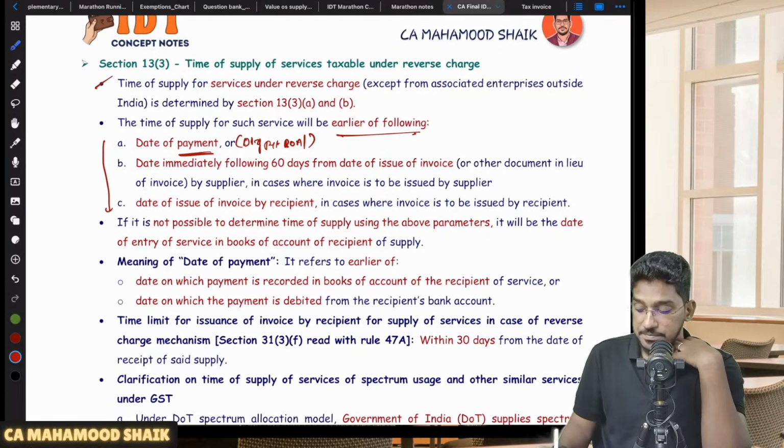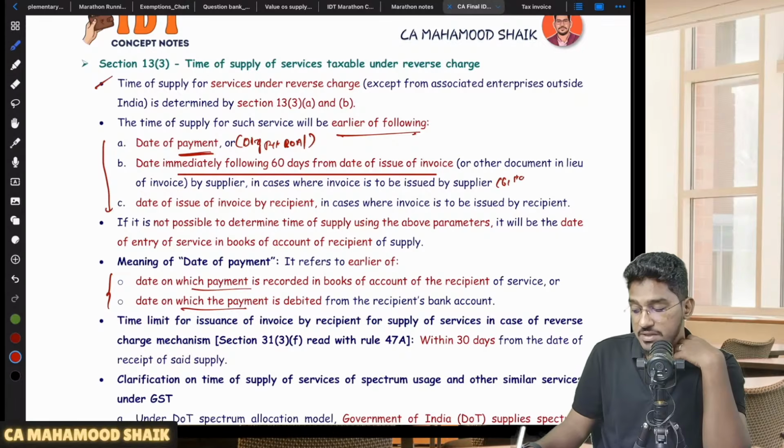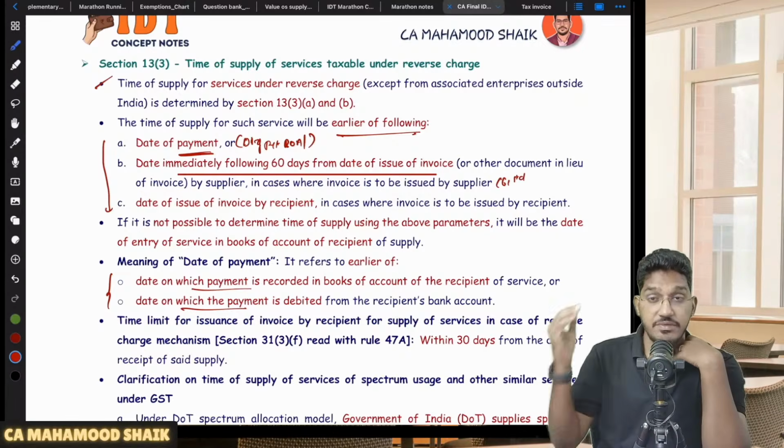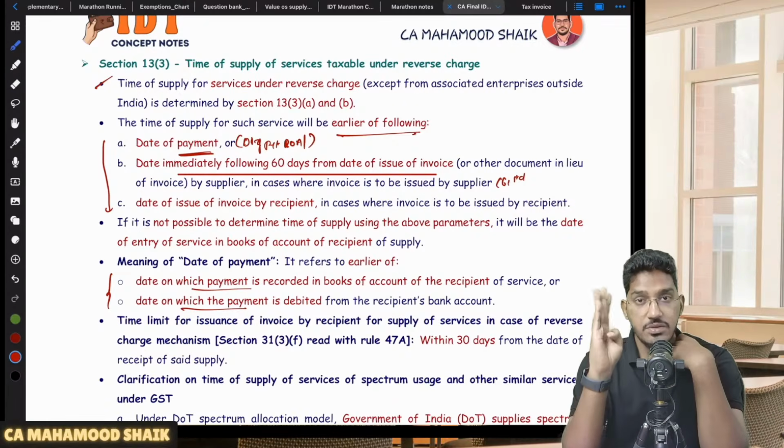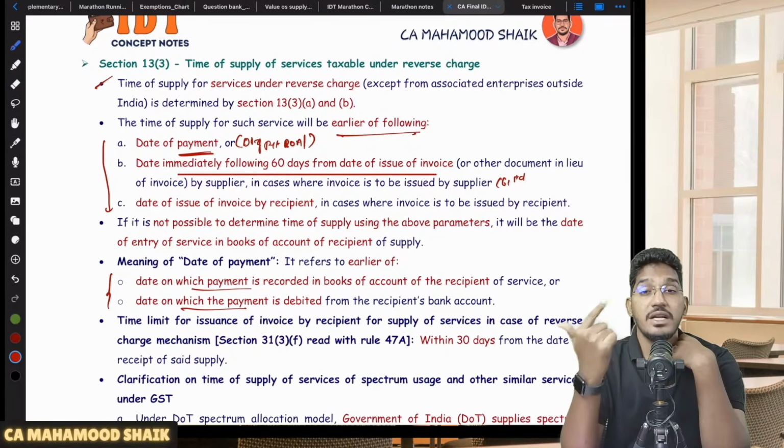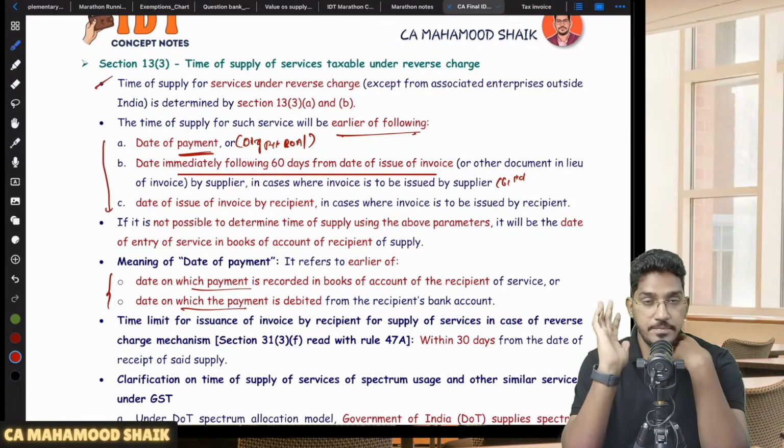So date of payment, which will be nothing but the date on which payment is recorded in the books of accounts, or the date on which payment is debited from the bank account, whichever is earlier, or the date immediately following 60 days from the date of issuance of the invoice. So this I will simply put as the 61st day from the date of invoice. If the supplier is a registered person, he will give the invoice, no? So the 61st day from the date of issuance of the invoice by the supplier.